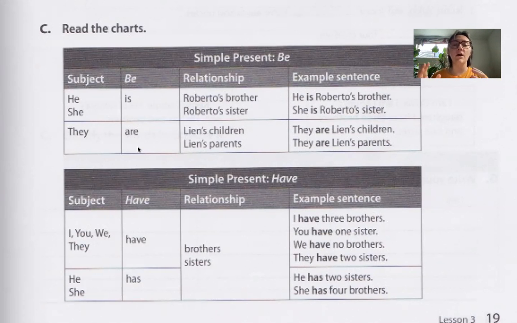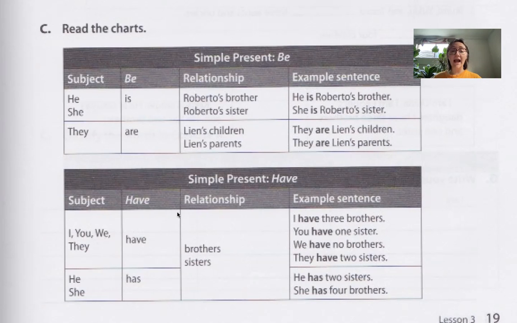Or you can say, this one says they are for plural, right? So you can use it. They are Lien's children. They are Lien's parents, right? For plural. But you can also say they are for one person, right? They are Roberto's sibling. And it means you're just talking about one person that does not use he or she, right? So an example sentence, he is Roberto's brother. She is Roberto's brother. They are Lien's children. They are Lien's parents.